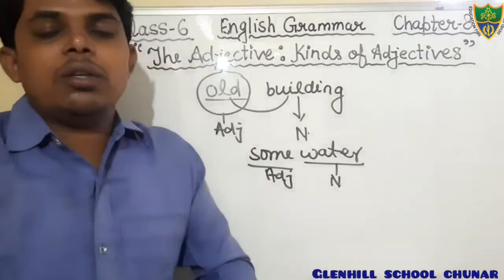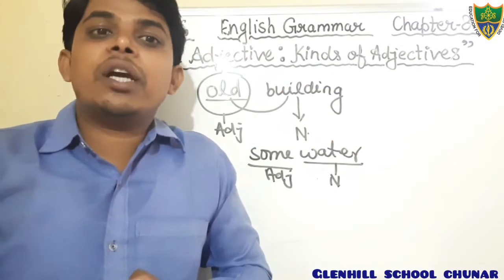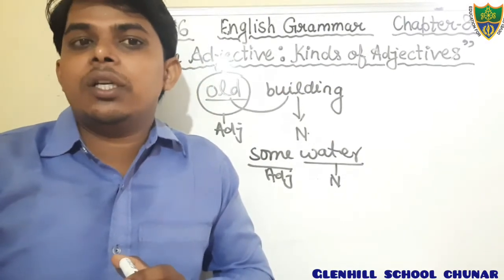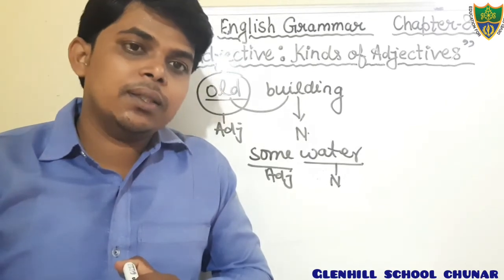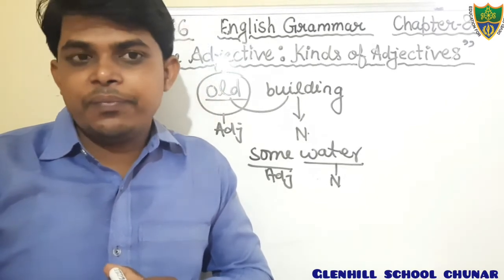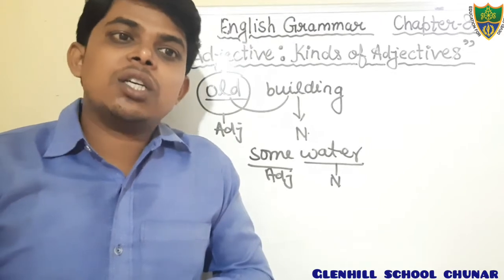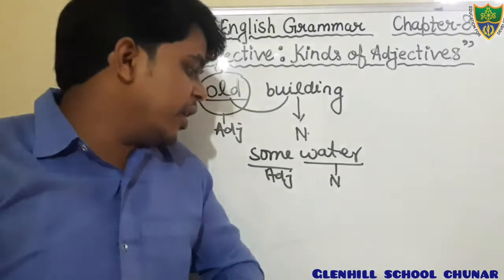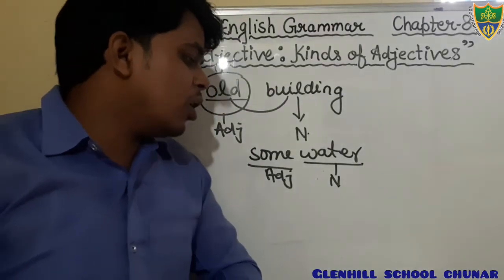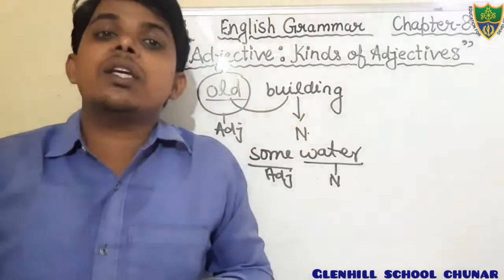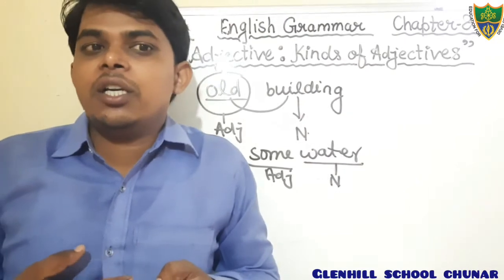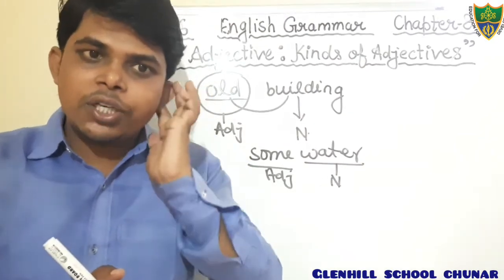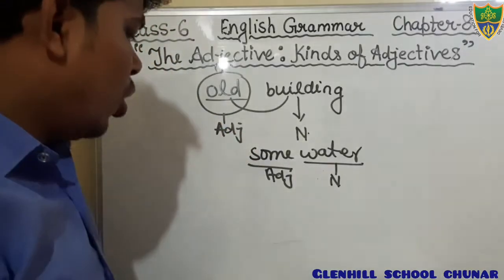In adjective of quantity we cannot count the thing, it tells us how much thing is meant. You have written in your notebook: adjective of quantity shows how much of a thing is meant. It tells us the quantity of anything. Okay students, I hope that you all have understood this.